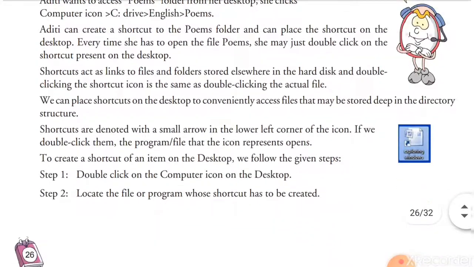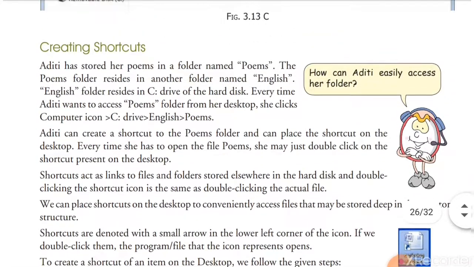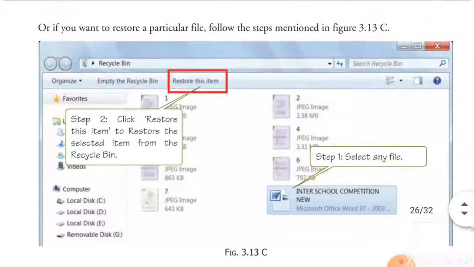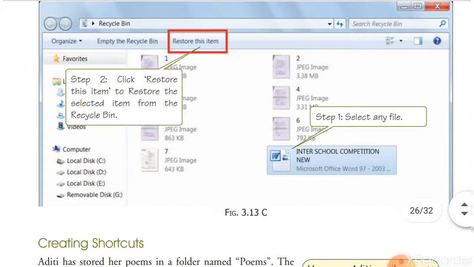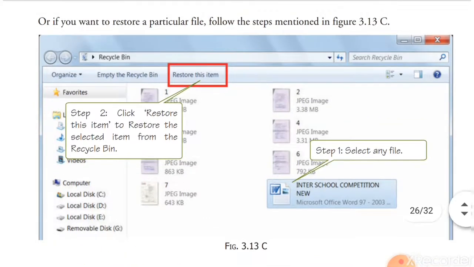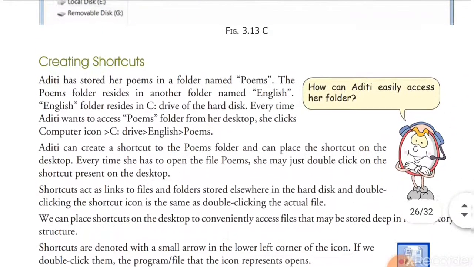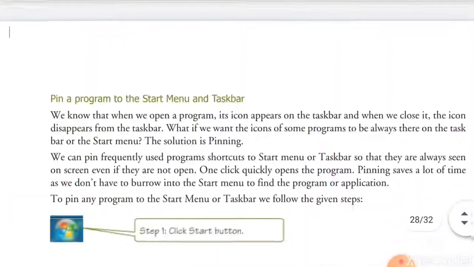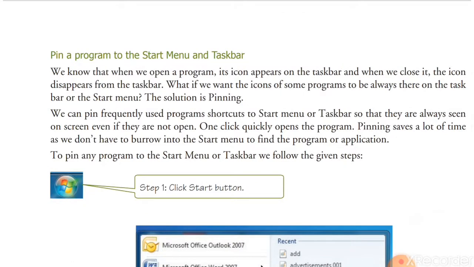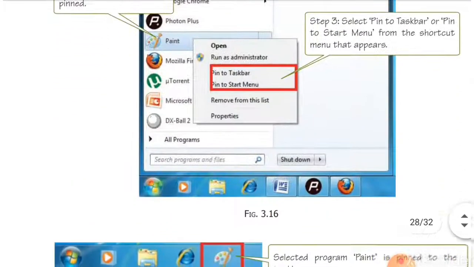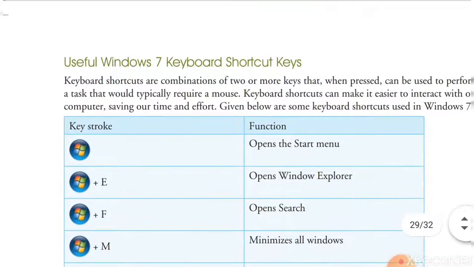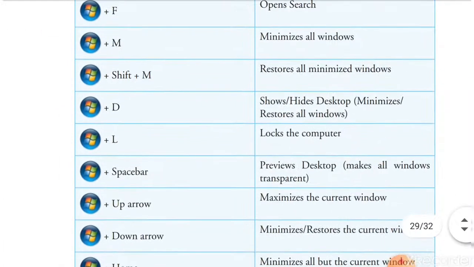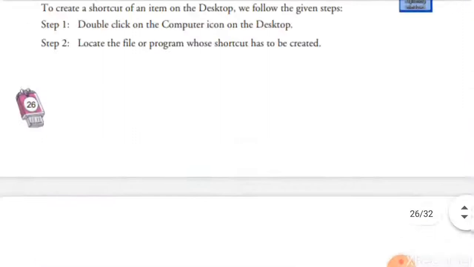Next things I will explain in the next video. There are so many things that cannot be covered in one lecture. So in the next video we will learn how we can create a shortcut. After that we will learn how we can pin a program to the start taskbar, how we can unpin, and useful Windows shortcut keys. There are so many things I will explain. So today's topic is finished.